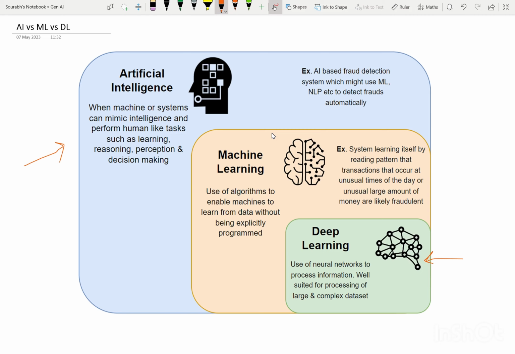Now, if you talk about machine learning, it is the use of algorithms to enable the machine to learn from the data that we feed to it, and then it would be able to predict or respond by itself because it has already learned from the data. There is no explicit programming required in machine learning.